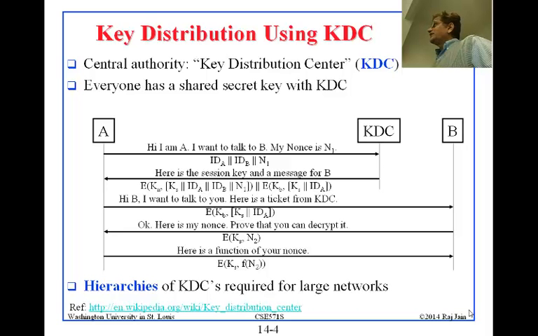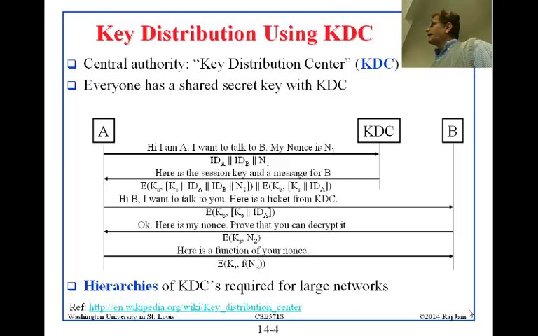The answer has many levels of encryption, so let's read carefully. It has something encrypted with a key. What is the first key? KA. KA is the secret that A and KDC share. Nobody else in the world knows that secret other than A and KDC. KS is a session key that has been created for this session. This is something that the KDC just created. IDA, it says this is your ID. IDB, this is the ID you want to talk to. And this is your number.